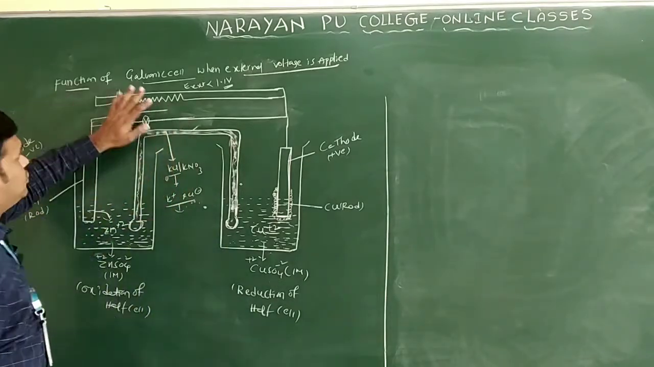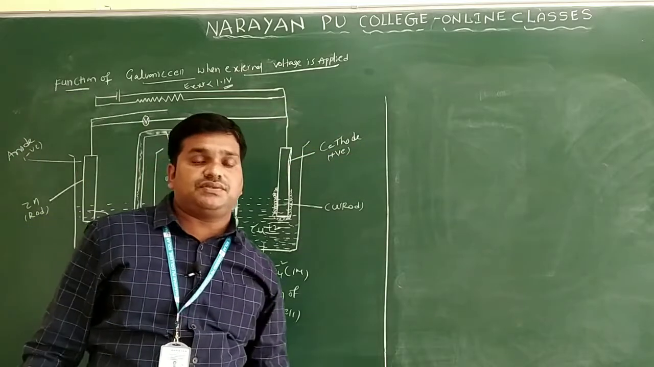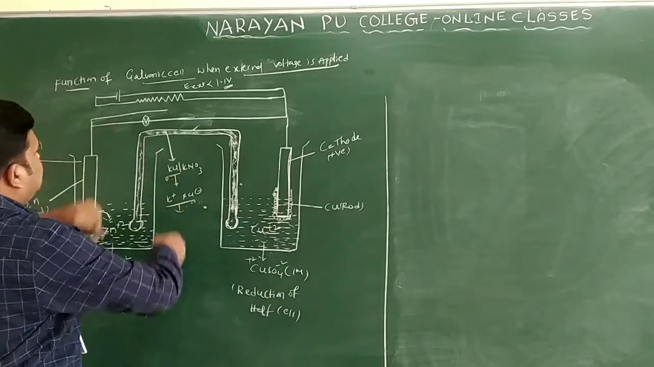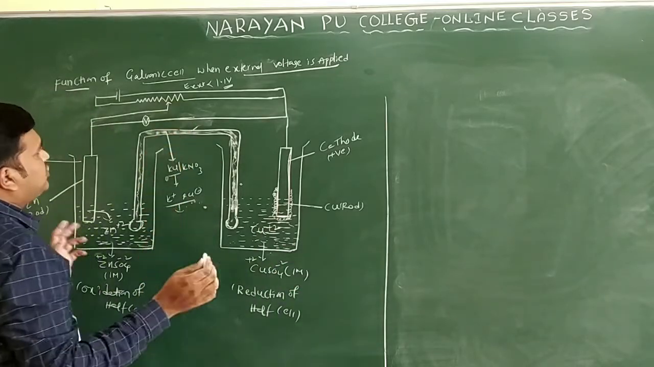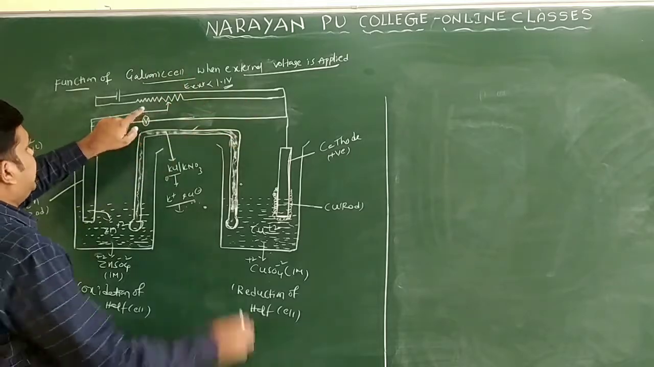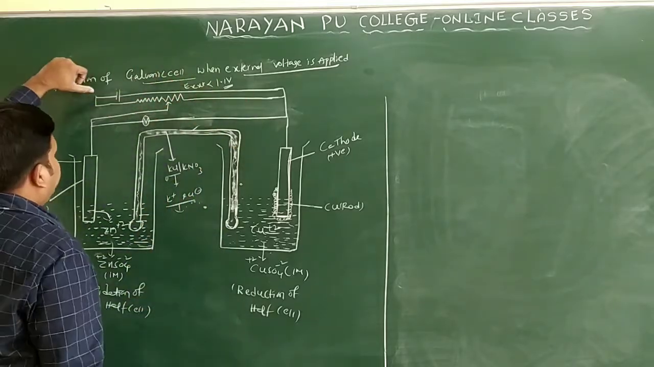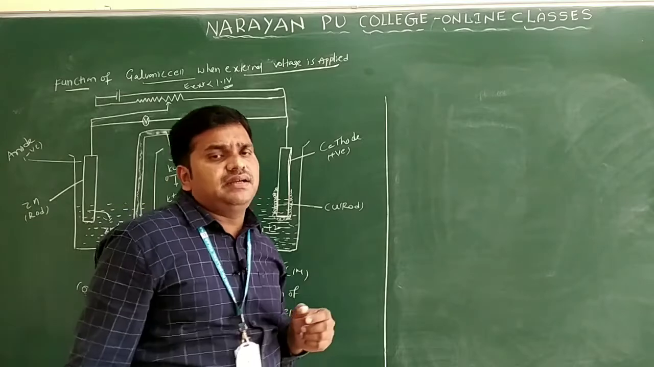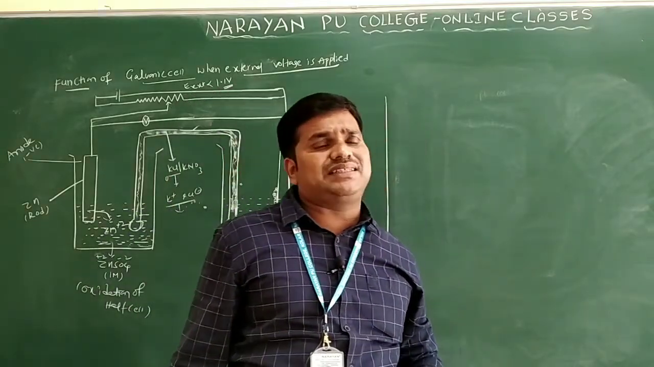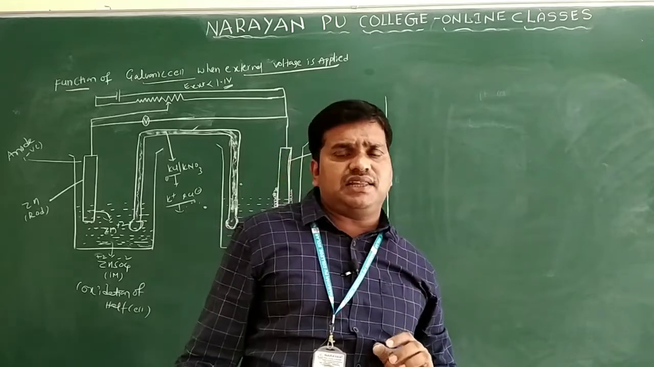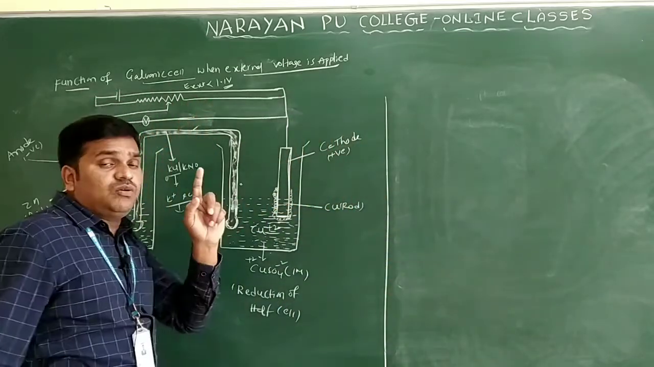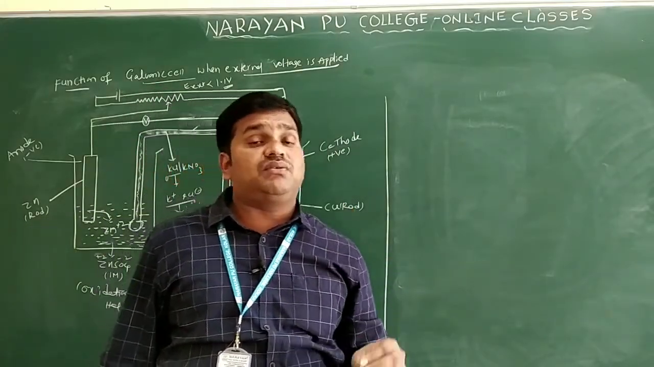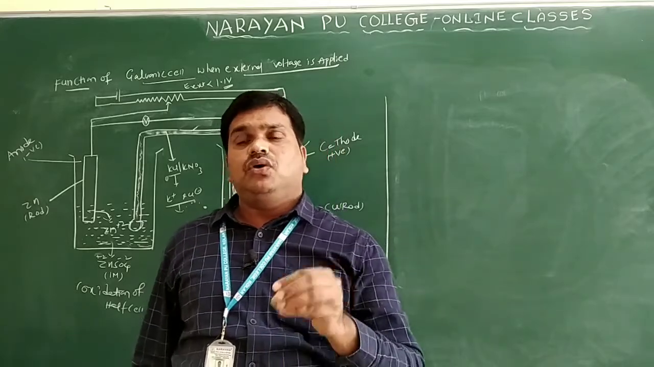And now we can see the function of the galvanic cell when external voltage is applied. The same galvanic cell, or you can call it a Daniell cell, is already there. For this you apply some external voltage, connected through a battery. Clear? When this external voltage is applied, how does this Daniell cell or galvanic cell function? We have three conditions: E external less than 1.1 volts, E external greater than 1.1 volts, and E external equal to 1.1 volts.